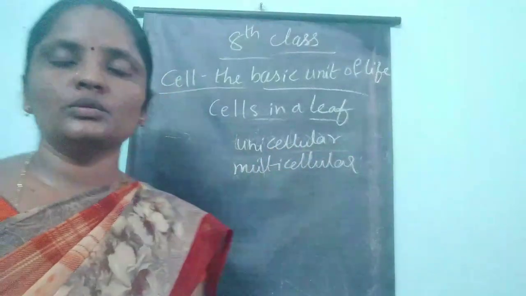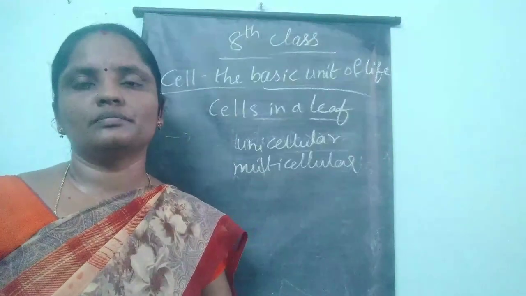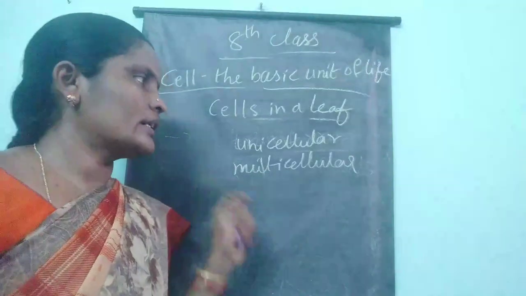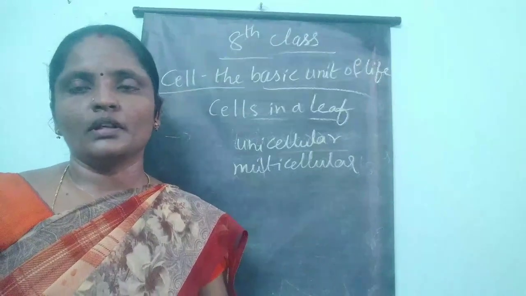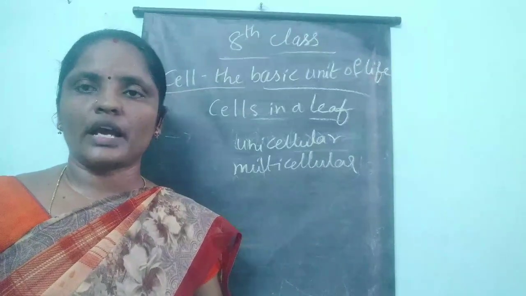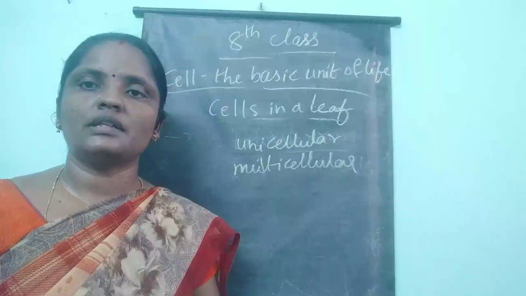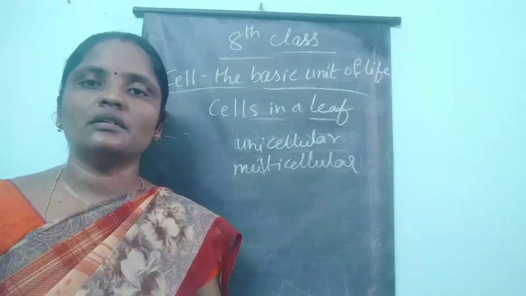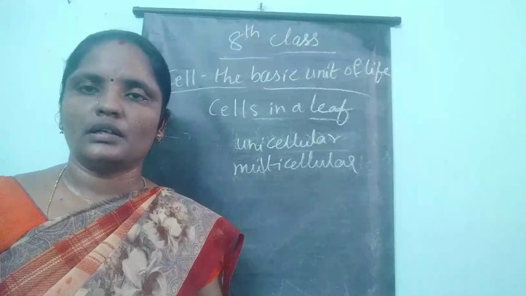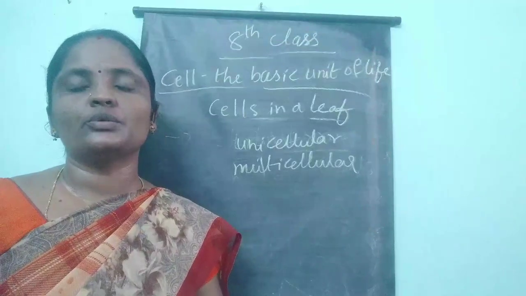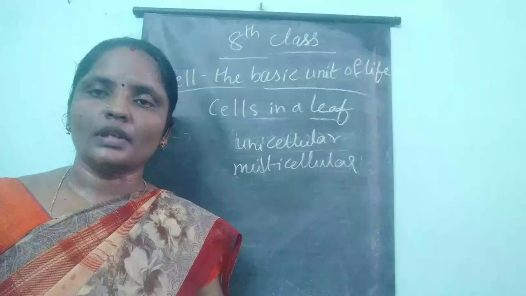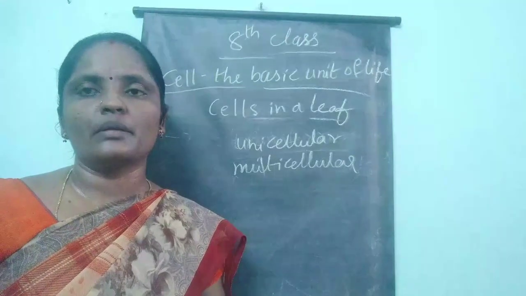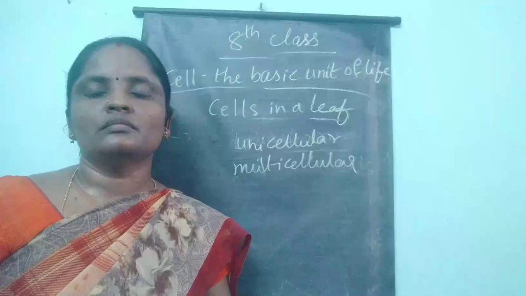So are we unicellular or multicellular? Which category do we come under? In our body we have a number of cells, not a single cell, so we are multicellular organisms. Unicellular organisms are, for example, amoeba, paramecium, etc.